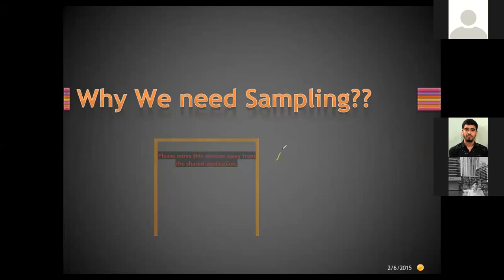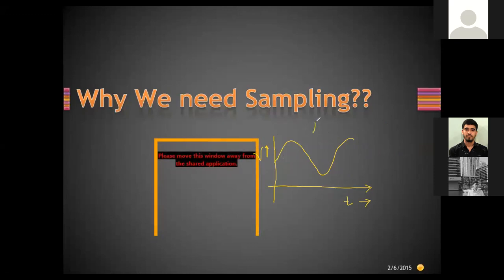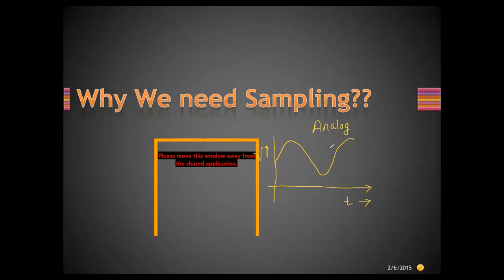Basically, all the signals are analog in nature, as discussed previously. You must remember. I'm considering one analog signal with voltage with respect to time. These signals are called analog because they are continuously changing with respect to time. The changes are continuous, not in terms of steps. That is the reason we call it an analog signal.